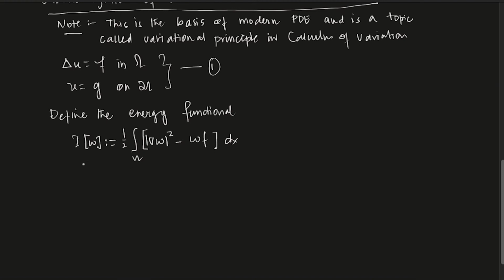Essentially, let me just put down where w is. Where w belongs to this set A. Okay, and how do we define this set A?